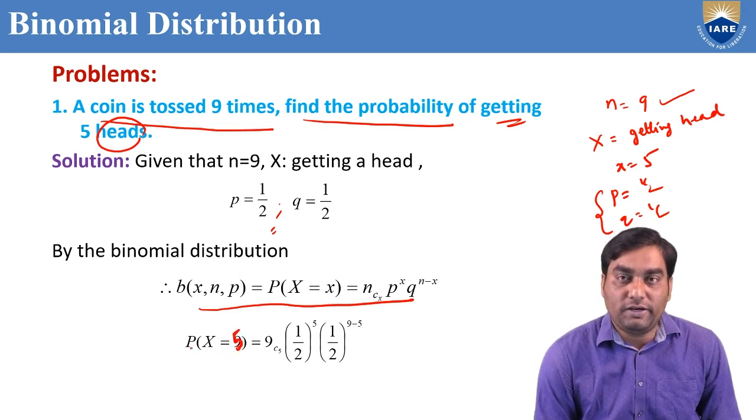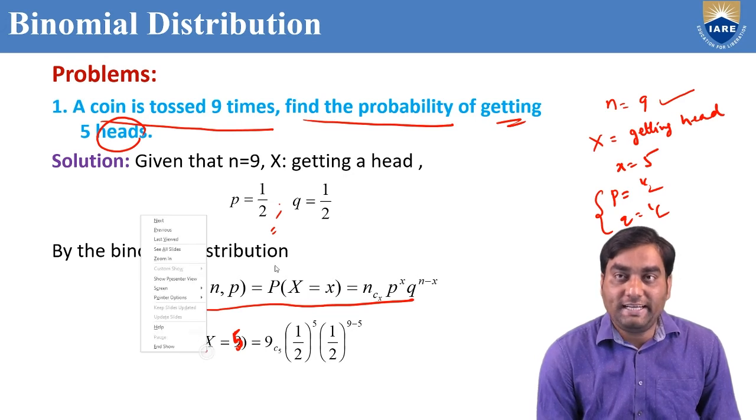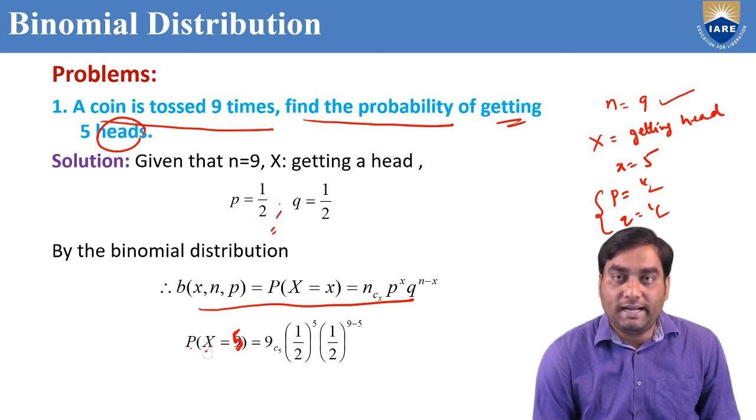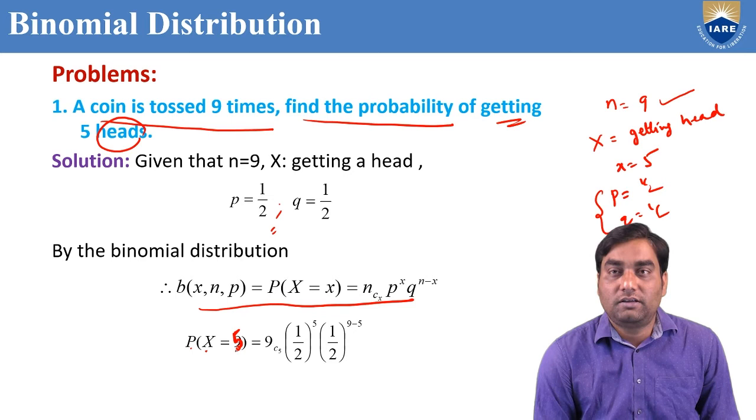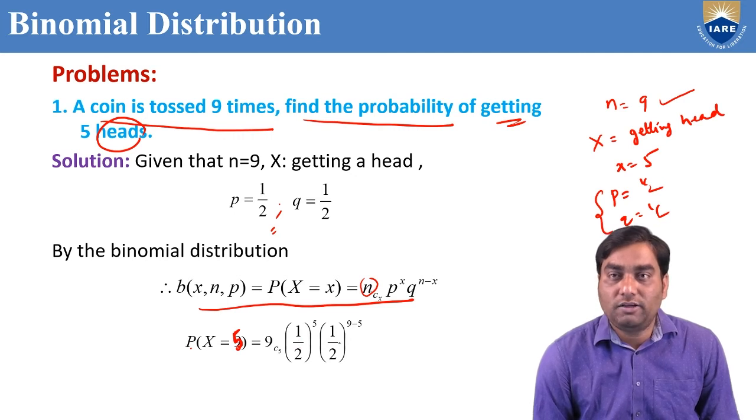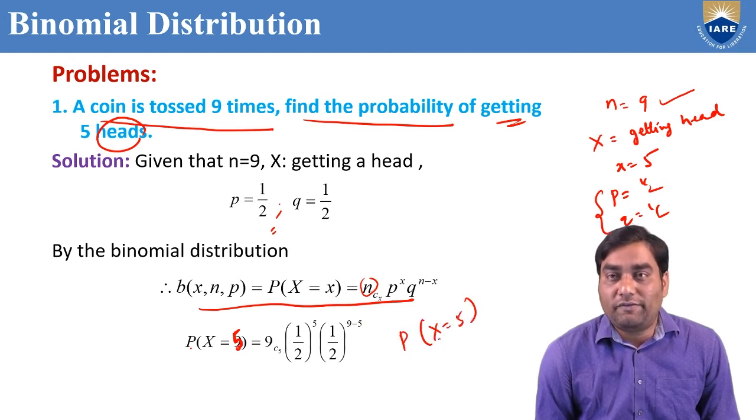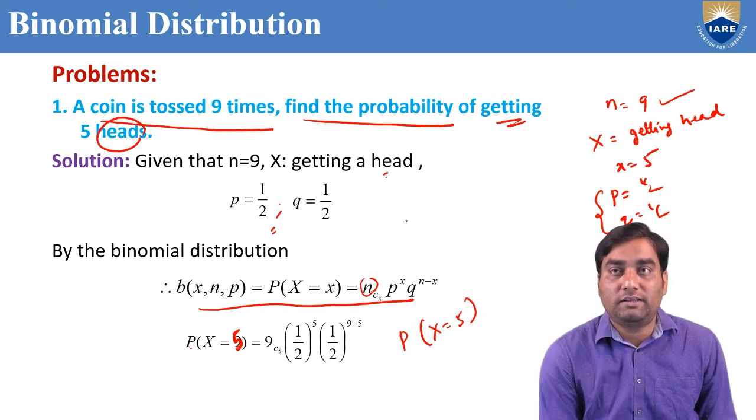That means probability of getting head, capital X is getting head, equal to 5. That means we are going to find out the probability of getting 5 heads. nCx, where n equal to 9, 9C5, p is 1 by 2 whole power 5, q is 1 by 2 whole power 9 minus 5. So P of capital X equal to 5 means, what is capital X? Getting a head. Probability of getting head equal to 5. That means probability of getting 5 heads.